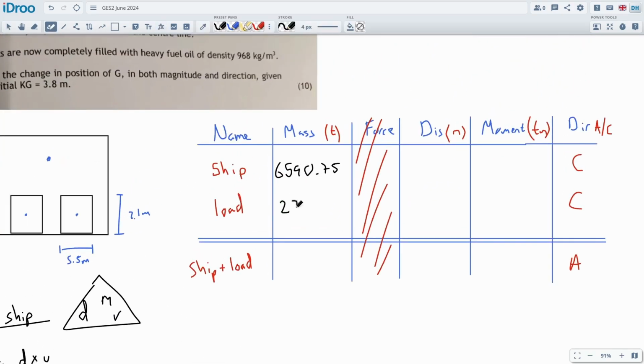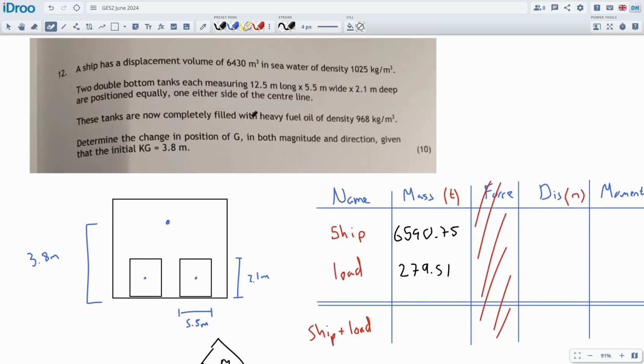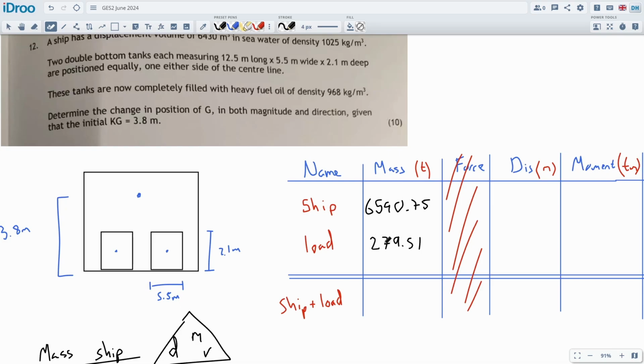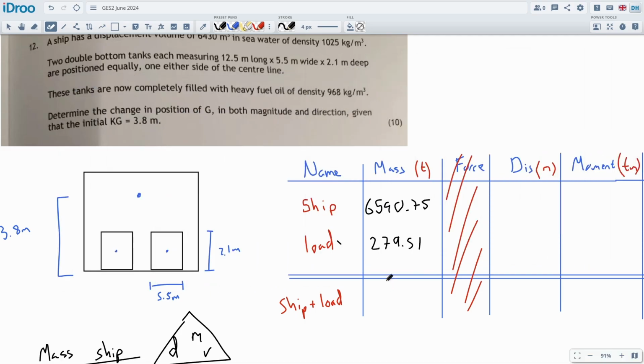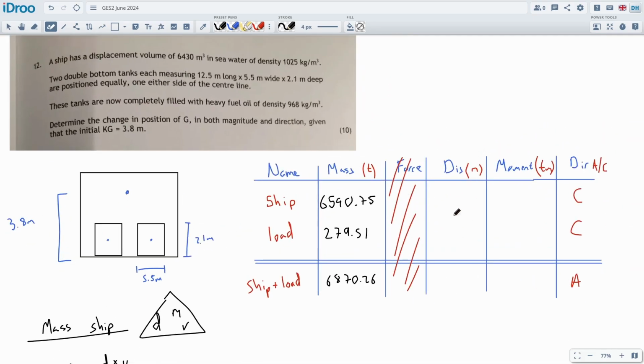So this will be 279.51. When we load up the ship, because the tanks are now completely filled, these two loads will combine, right? The two masses will add together. So we'll get the mass of the ship plus the mass of the load. So we can take our 279 and add on 6590.75. All right, double checking that makes sense. Yes, adding 200 to 500 is going to be, yes, about that number. Right, it looks all right, no typos. So this will be 6870.26.